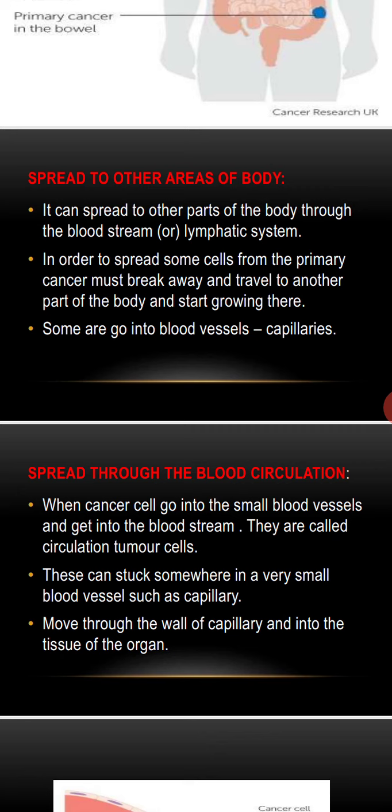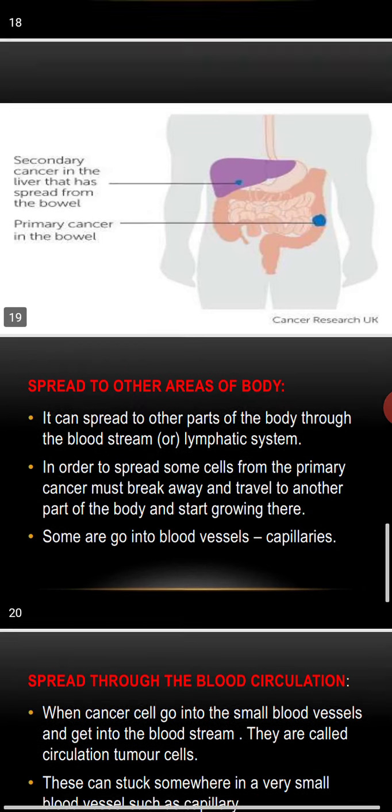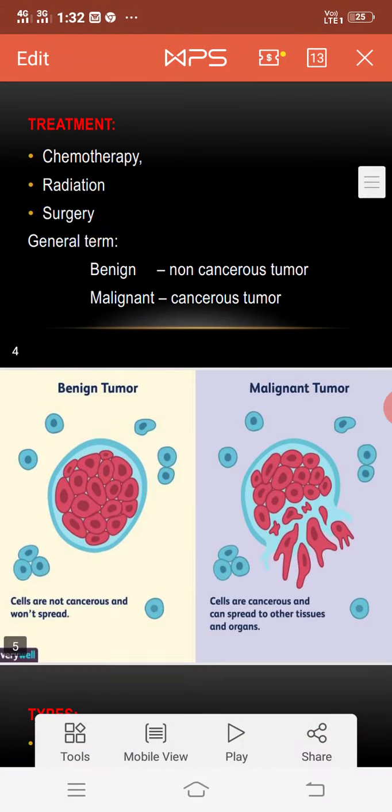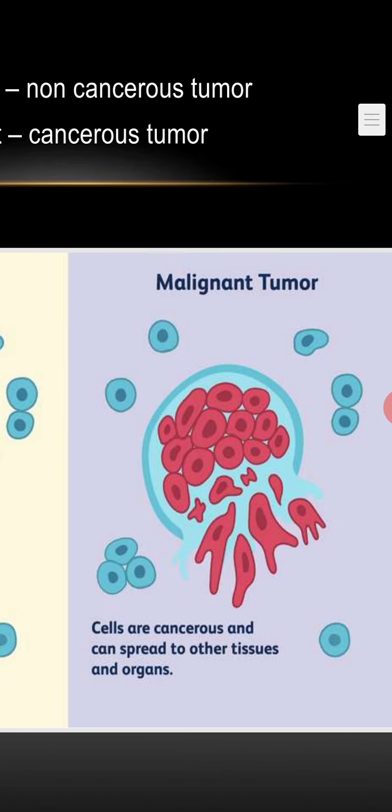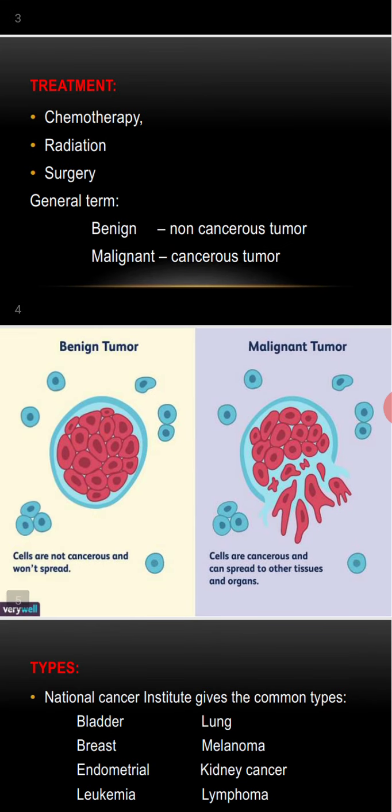We already showed that picture here. It is like this. It will break out and spread to other tissues and organs.